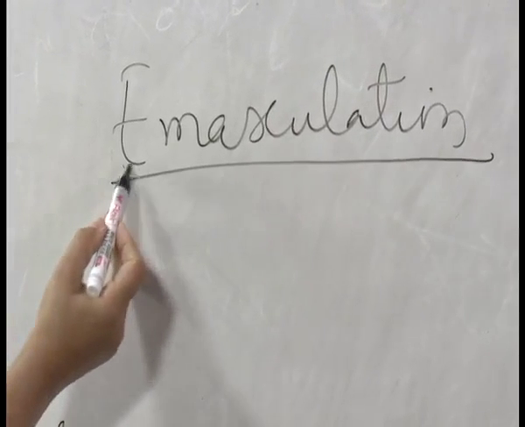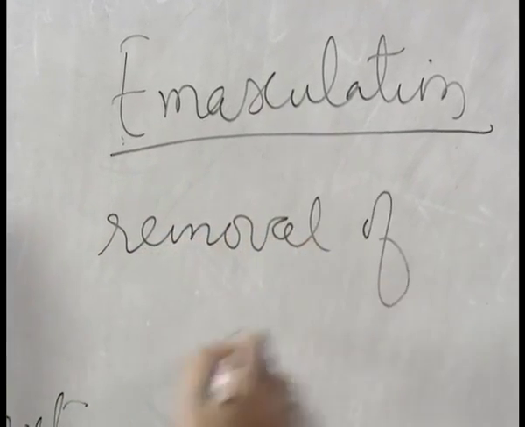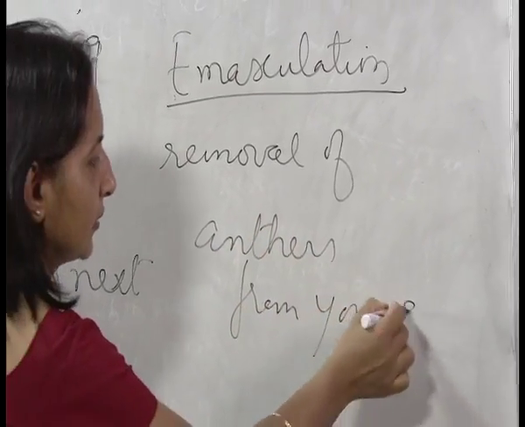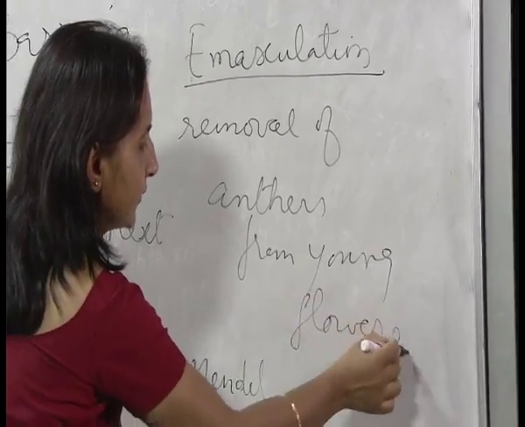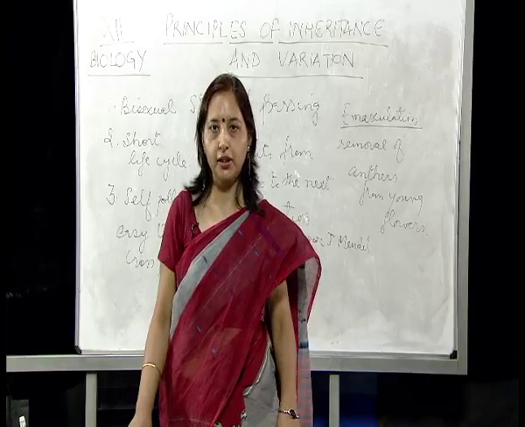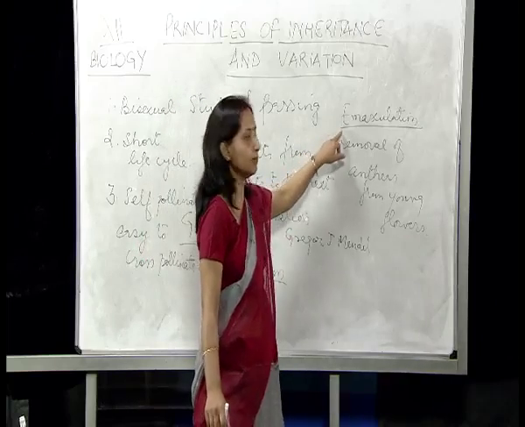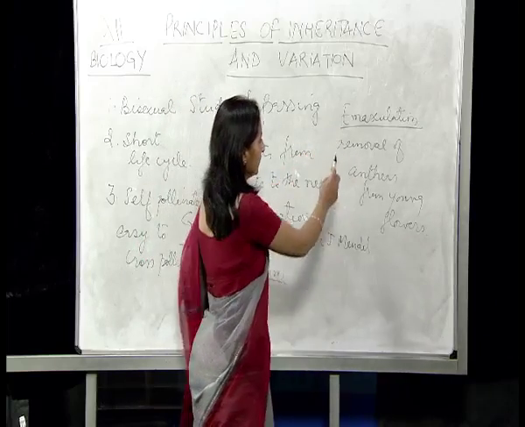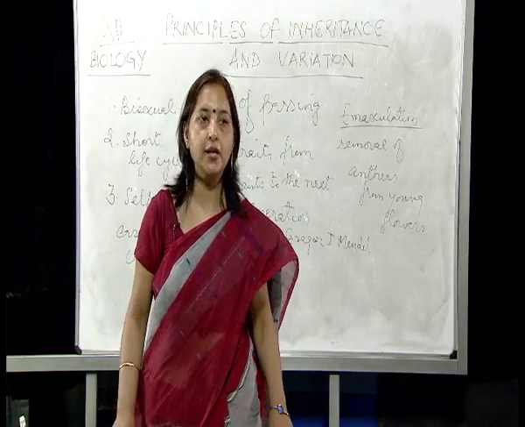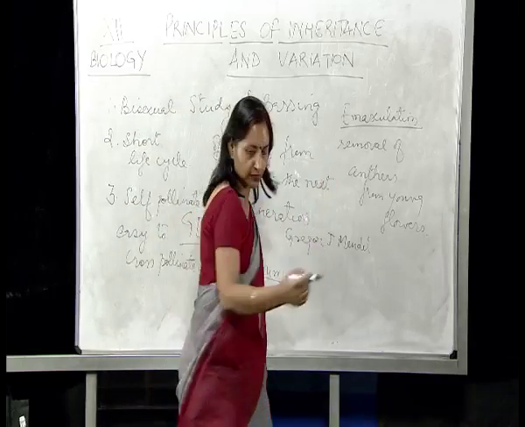E stands for removal, masculine means male part. So removal of anthers from young flowers, when the flowers are still developing and the anthers are very young. Naturally, the pea plants are self-pollinated, but they are easy to cross-pollinate. Mendel, in his experiment, emasculated the flowers. Emasculation means removal of anthers from young flowers and then bringing desired pollen grains from the other plant with which we want to cross-pollinate. And this was very easily done.